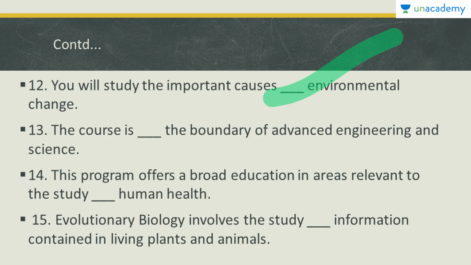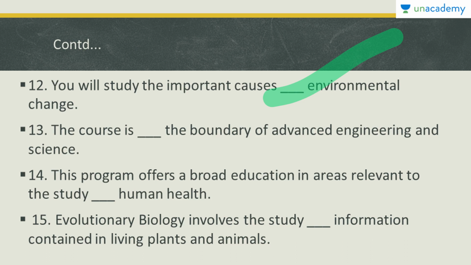Next: the course is dash the boundary of advanced engineering and science. The boundary of these two subjects is the basis for the course, and if something is the basis for something, then the obvious choice will be on. So the course is on the boundary of advanced engineering and science.